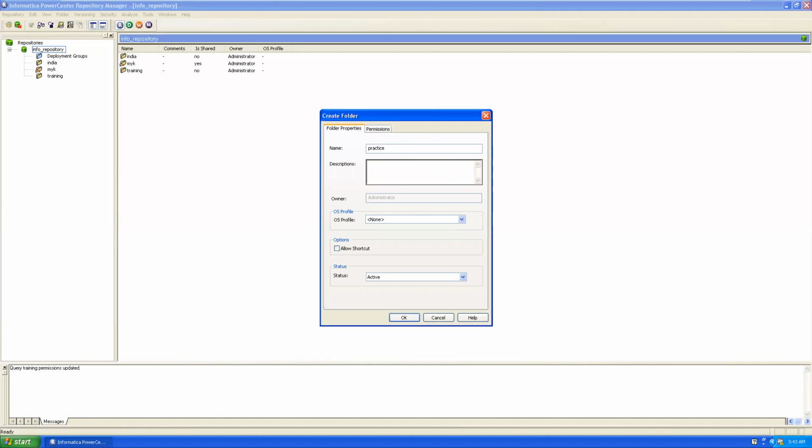Actually, it's not visible properly because the font size is very small. No issues.